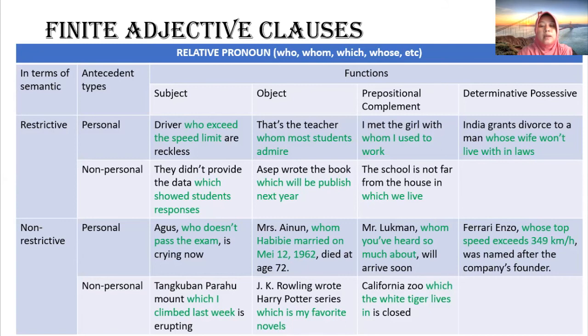So we can see that the adjective clause comes after the noun that it modifies. So okay, I hope you get something from my explanation.